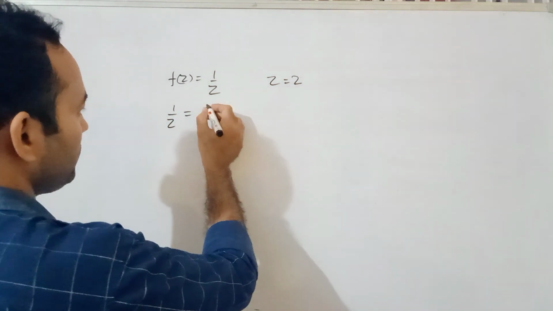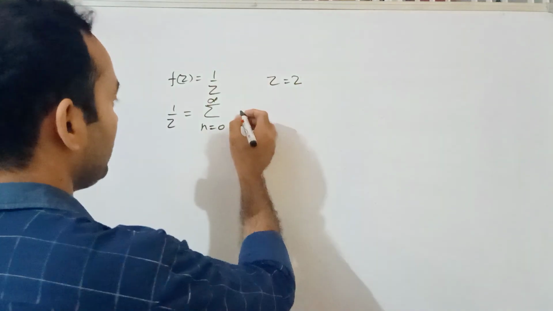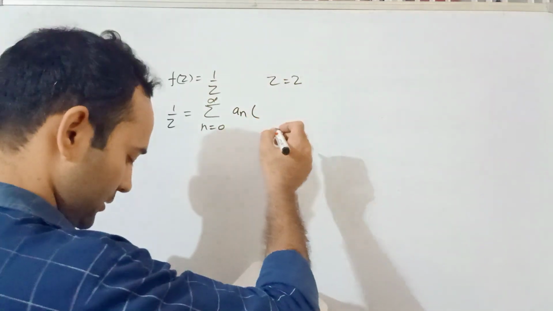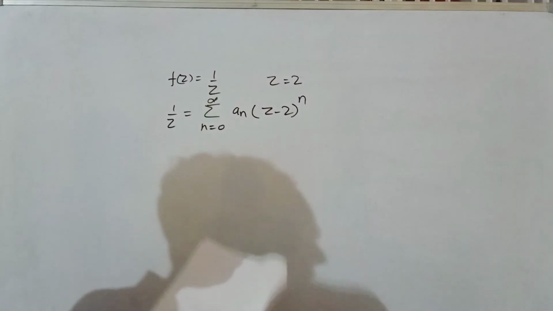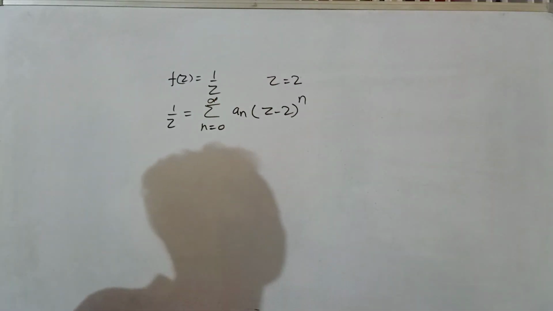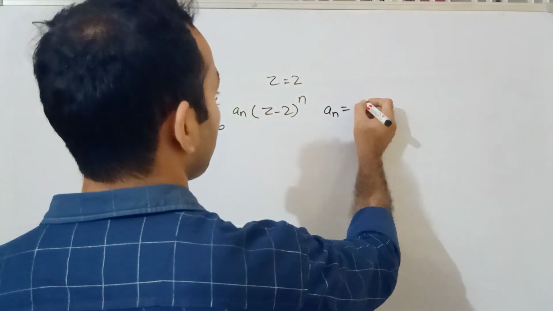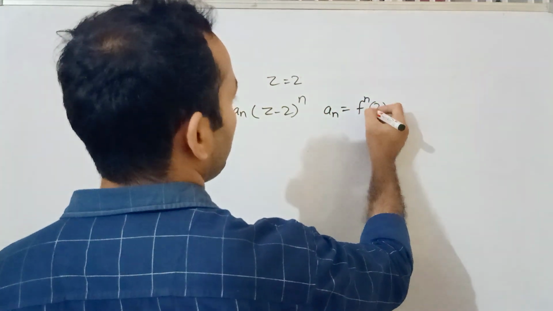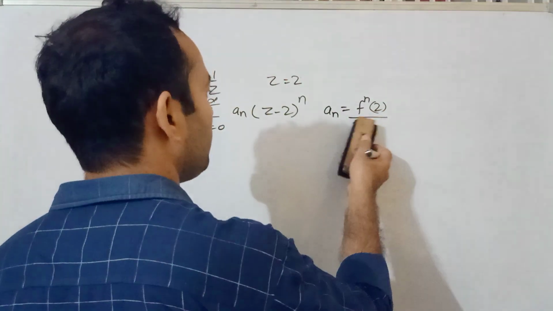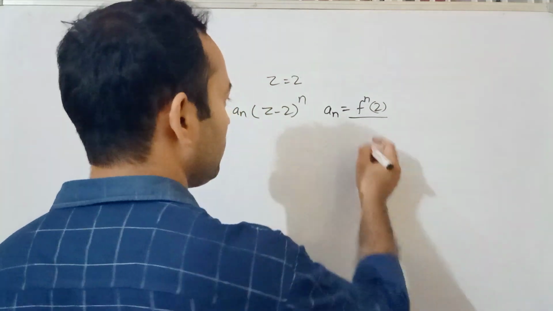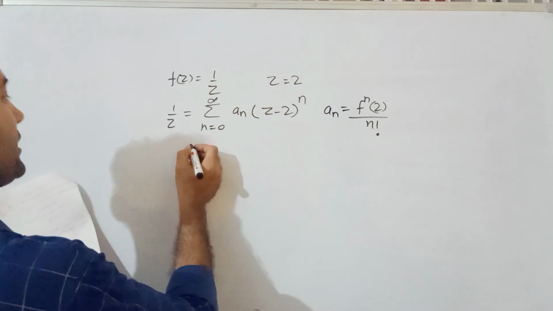So how can you do it? 1 by z is equal to the sum from n equal to 0 to infinity of a_n times (z minus 2) to the power n. I will tell you by two methods. This is the formula, the concept that I just taught you a few seconds back. a_n is equal to f^(n)(2) upon factorial n.